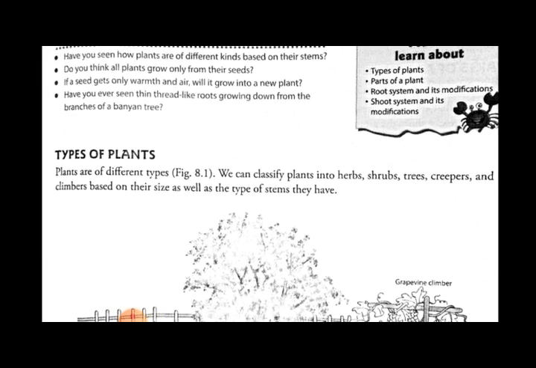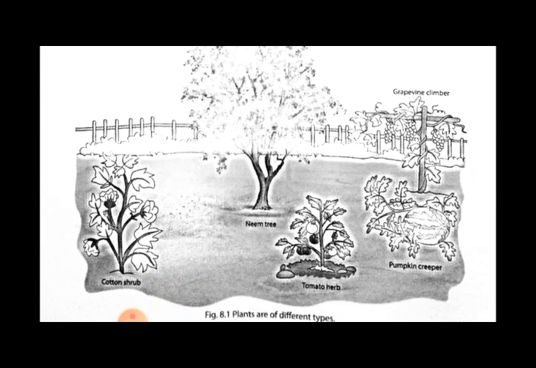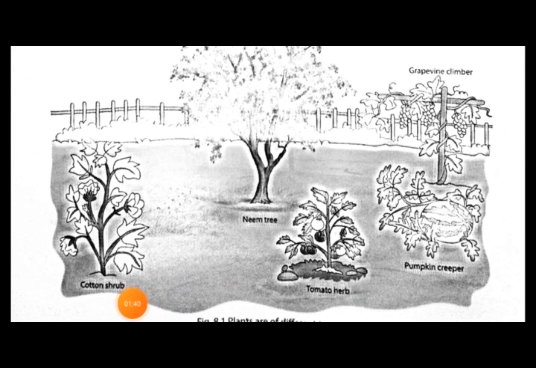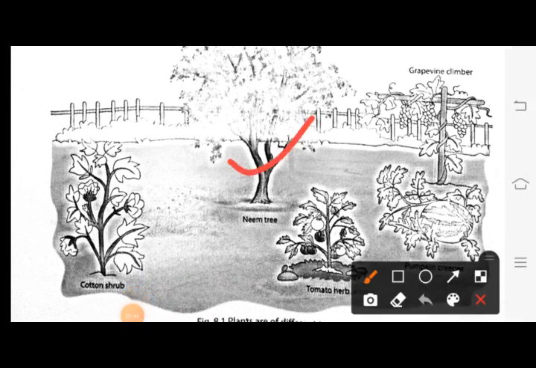Let us see the various types here. Neem is a tree, which is long in shape. Then tomato is a herb. Cotton is called a shrub, whereas grapes can be called climbers, and watermelon will be called a creeper.